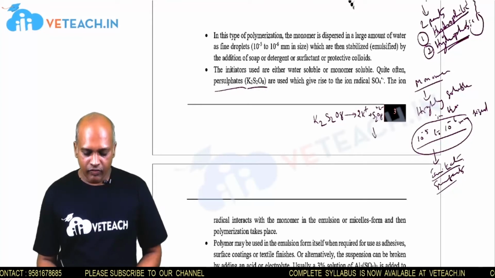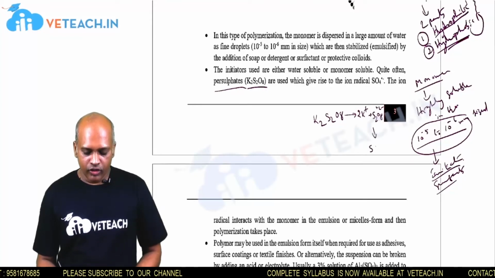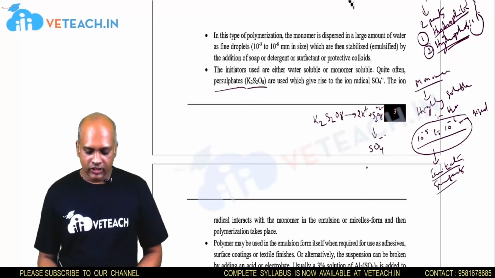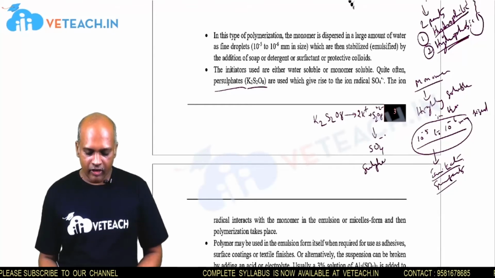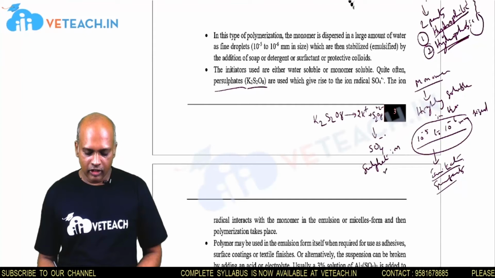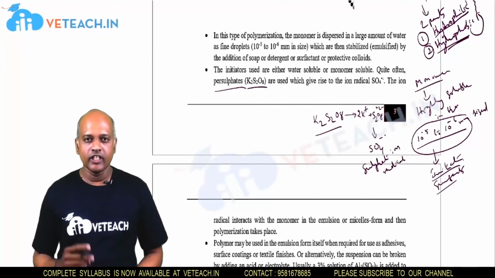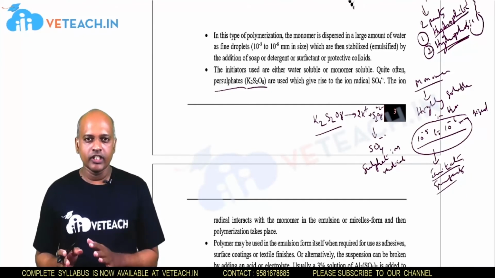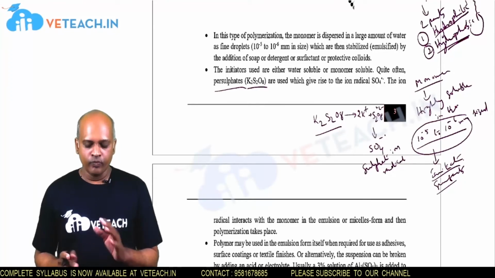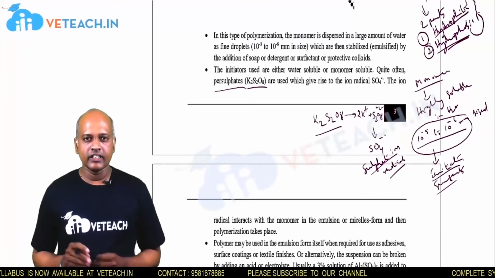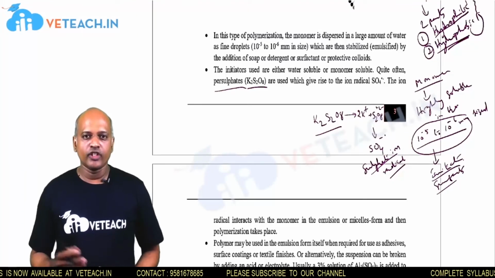This persulfate is divided into SO4 minus dot, which is called the sulfate ion radical. So K2S2O8 acts as the initiator. First it undergoes ionization and then divides into sulfate ion radicals. Finally this sulfate ion radical acts as the initiator for the polymerization process.